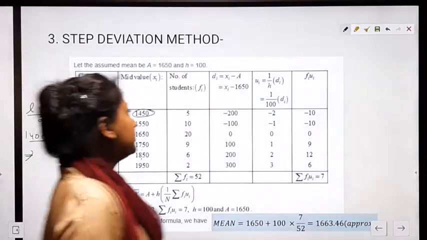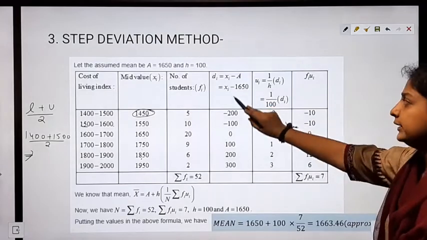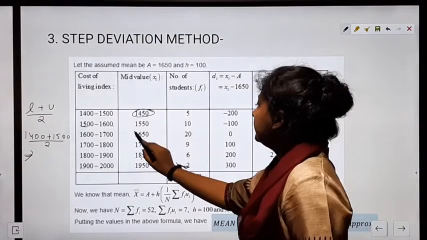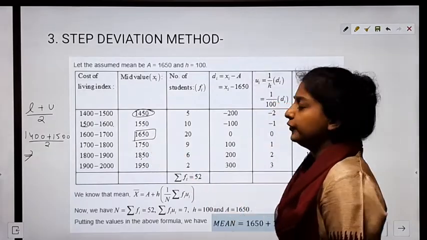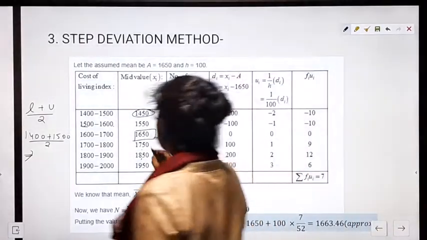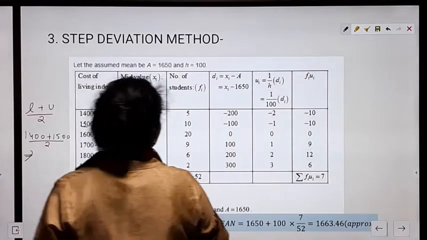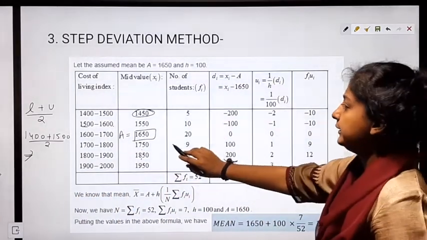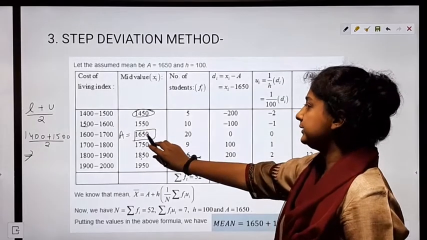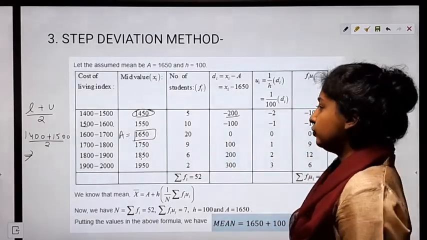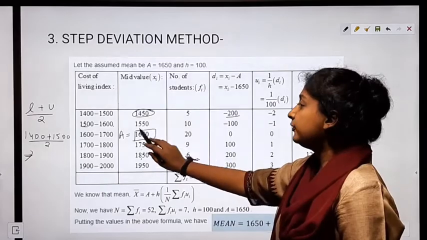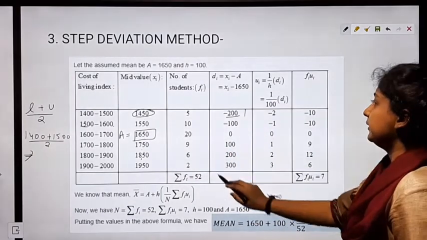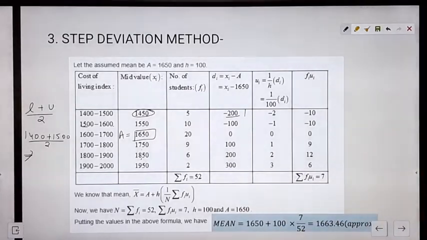In the next step we have to find the deviation. We consider this central value 1650 to be our assumed mean. Let's take this as A. Deviation we know is xi minus A, so 1450 minus 1650 gives us minus 200. 1550 minus 1650 gives us minus 100, and so this is our deviation table.